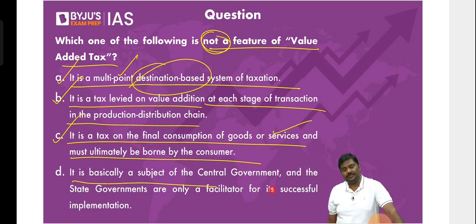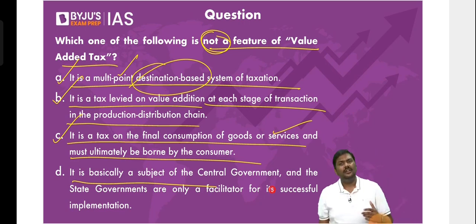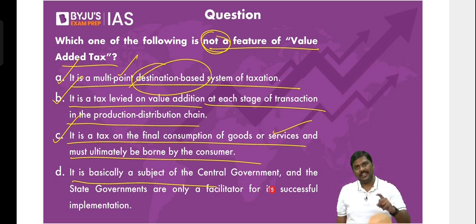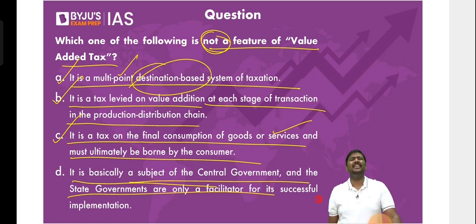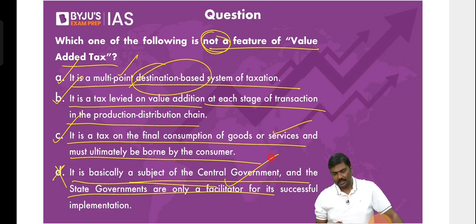And finally, D: it is basically a subject of the central government. Did I anywhere say that VAT is under the central government? I made it a point of saying that VAT was introduced by the states. It is a subject of the state governments, and the central government is basically facilitating implementation. So statement D is wrong. In fact, it is exactly opposite. It is a subject of the state, and it is the central government which is facilitating implementation. Next question.